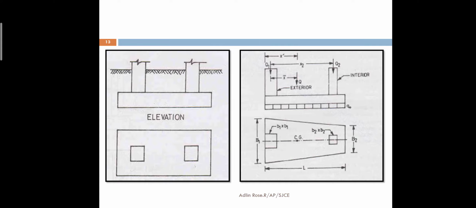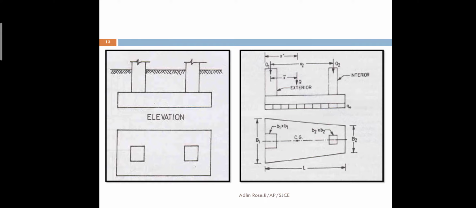trapezoidal combined footing. Of the two columns, the left side column is the exterior column or the outer column, and the second column is the interior column, and the two columns are connected by a single concrete pedestal. In the plan you can see the shape is going to be trapezoidal. So if the plan is a rectangle, it is a rectangular combined footing. If in the plan you see a trapezium, then it is going to be a trapezoidal combined footing.